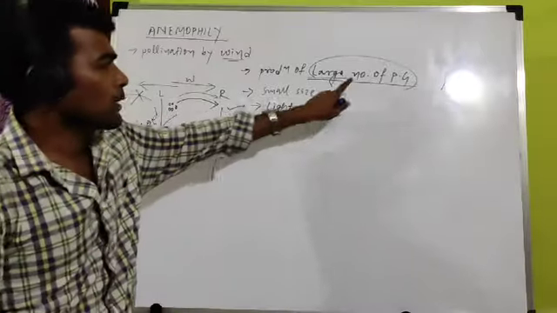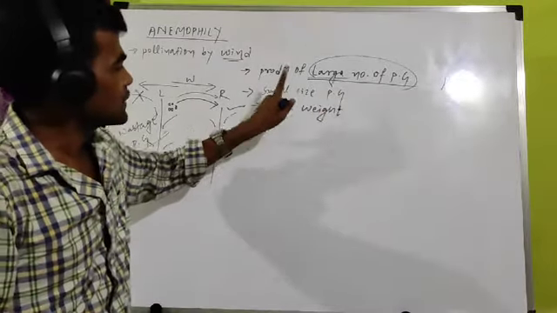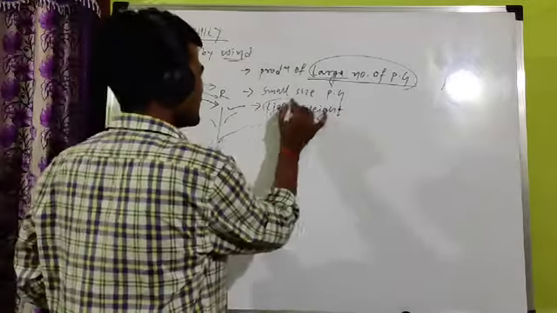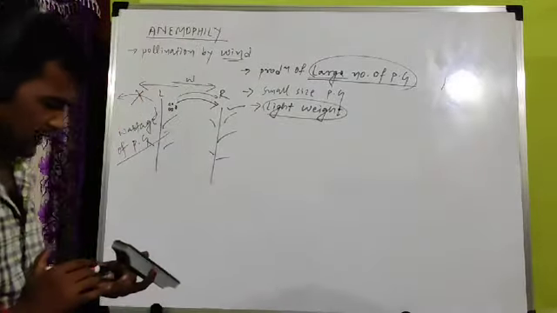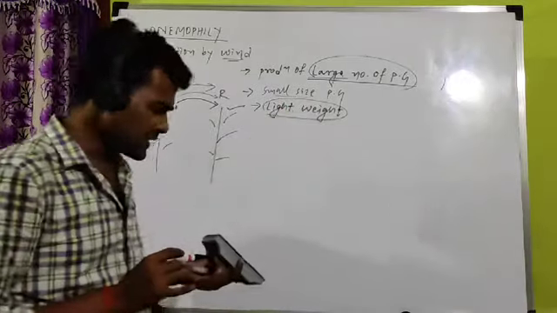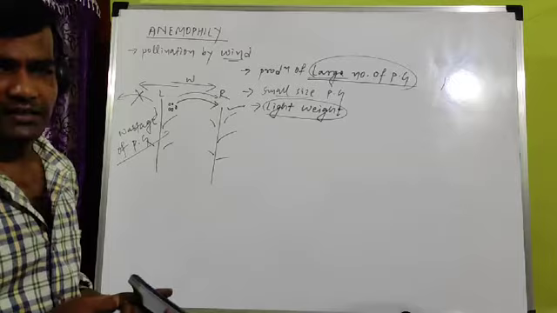So a large number of pollen grains are produced in wind pollination. Small size pollen grains are produced. Third is lightweight. This lightweight is very important. Why lightweight? Because of small size they are lightweight, and this lightweight provides another advantage.